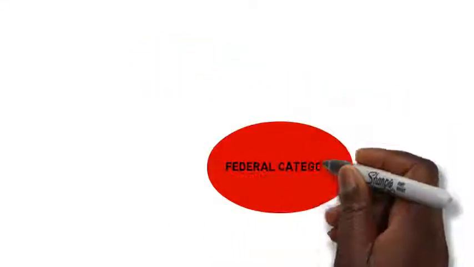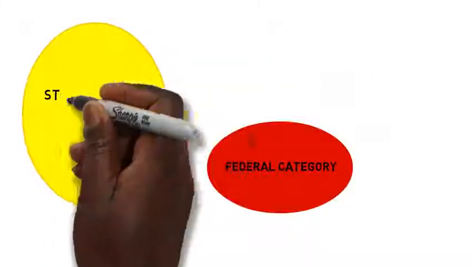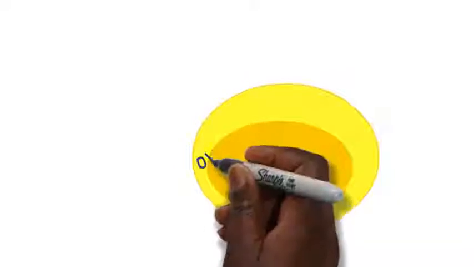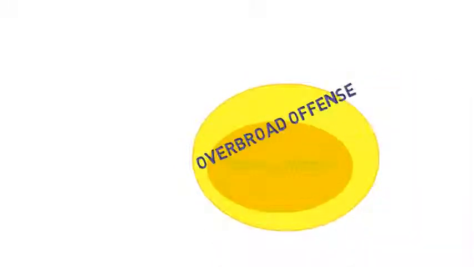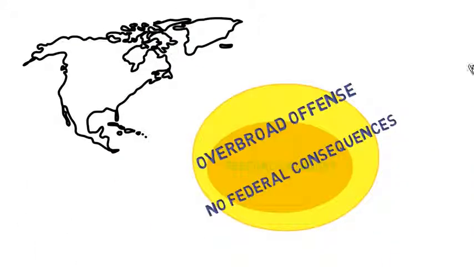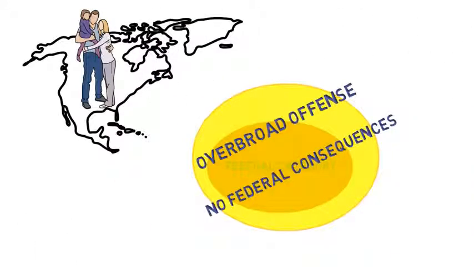The court's analysis in Descamps is a perfect example of the strict categorical analysis. If an indivisible element of a state offense of conviction is broader than its federal counterpart, a conviction for that offense will not trigger the imposition of additional federal consequences.